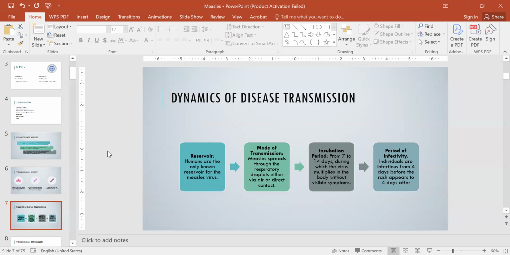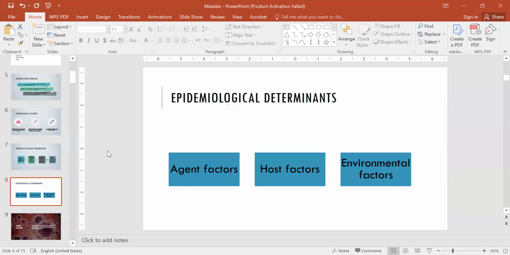Dynamics of disease transmission. The reservoir: humans are the only reservoir for the measles virus. Mode of transmission is through respiratory droplets, either via air or direct contact. Incubation period is from 7 to 14 days, during which the virus multiplies in the body without visible symptoms. Period of infectivity ranges from 4 days before the rash appears to 4 days after it.